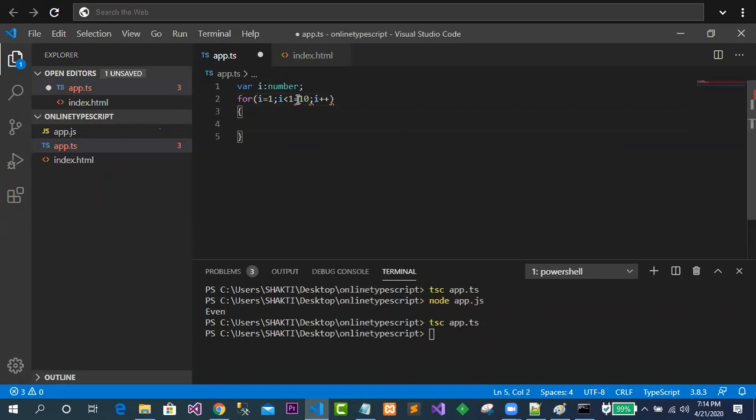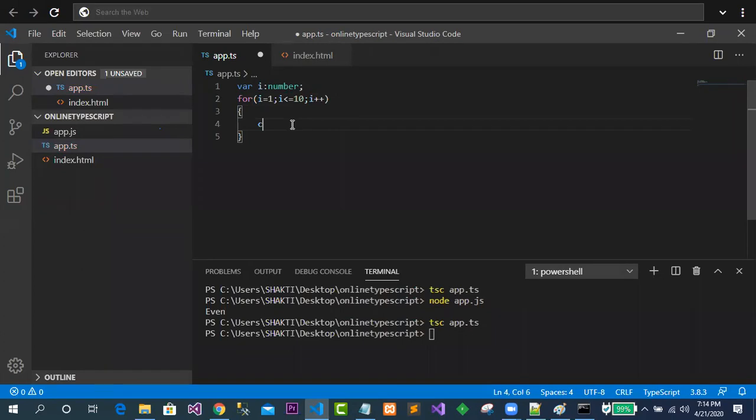It is having some problem. Let me save this one. Sorry, I made a mistake here. i is less than or equal to 10. Now it is looking great.